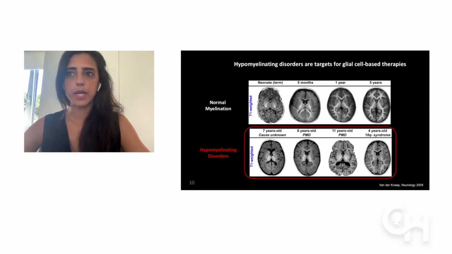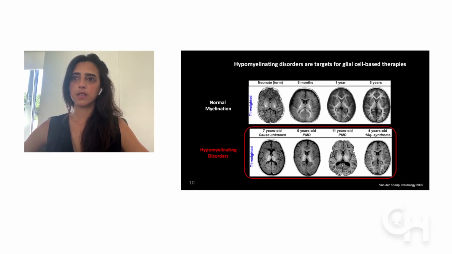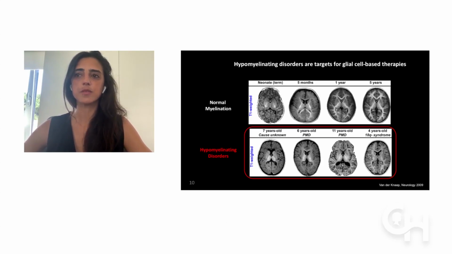2 of the cases are of Pelizaeus-Merzbacher disease, as you can see, the 2 in the middle, and others are of unknown hypomyelinating disorders, of which there are still many, on the left, and also 18q syndrome on the right, which courses with significant hypomyelination. Broadly, glial cell-based therapy can be applied to many of these hypomyelinating disorders by providing cells capable of populating the brain and maturing as myelin-forming cells. In order to proceed, it is thus necessary to understand the biology of each disorder and to homogenize the group of patients as much as possible so that we can better predict the outcomes.